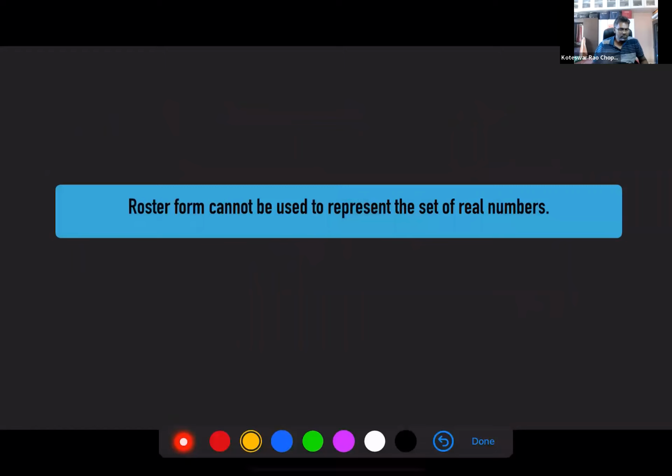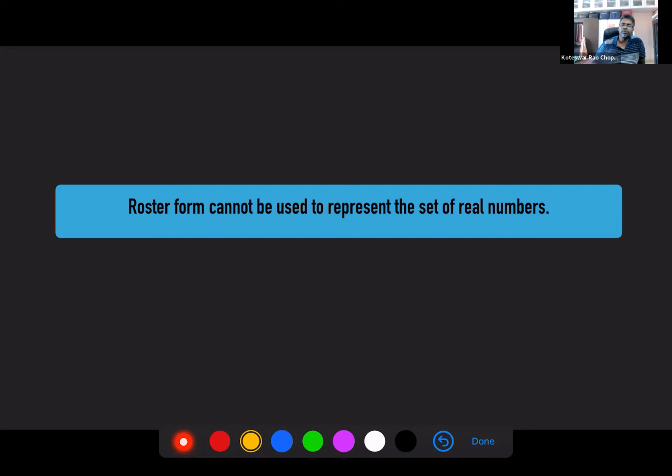Now look at this statement. Roster form cannot be used to represent the set of real numbers. Real numbers are so many, right? Can you put them in a roster form? You cannot, because when you use a roster form, you need to have some sort of pattern. But real numbers are so many that you cannot really place them in a roster form. Keep this in mind. Is it possible in set builder form? Yes, for real numbers you can use set builder form.